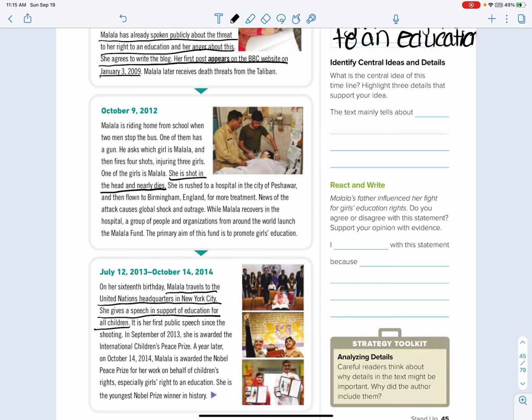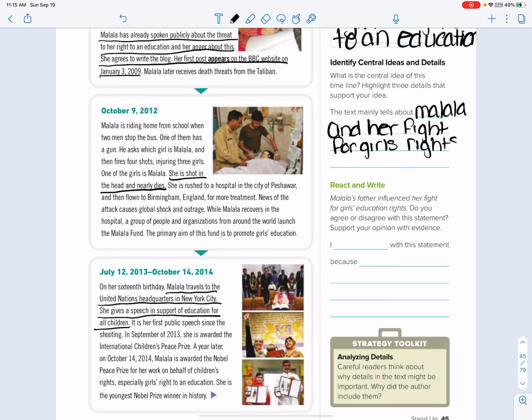And what is the whole text mainly about? What are we talking about? Other than Malala and her getting shot, what is the text talking about? Okay, we're talking about Malala and her fight for girls' rights to an education.